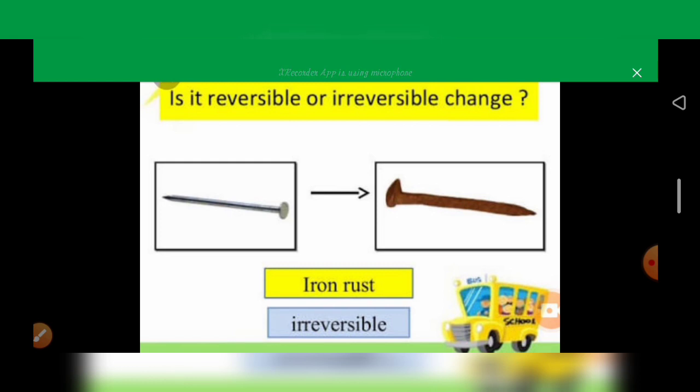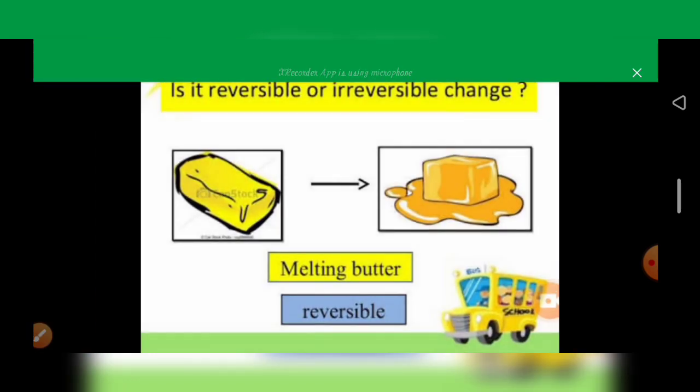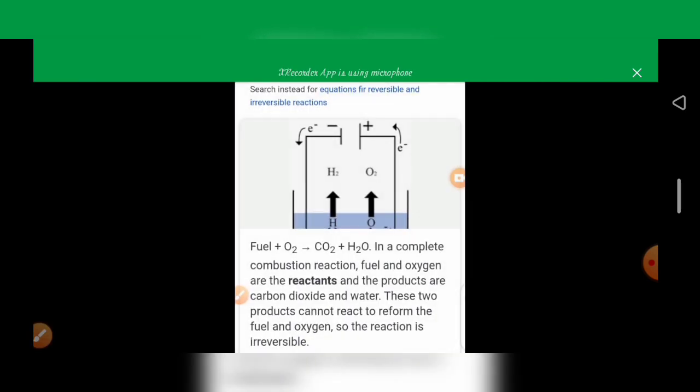Next, is the rusting of iron a reversible or irreversible reaction? It is an irreversible reaction. Melting of butter is a reversible reaction. Next, changing an egg into a boiled egg is an irreversible change, but ice melting into water is a reversible change. Okay, one example given in your book is fuel, that is carbon. Coal plus oxygen gives CO2 plus H2O.